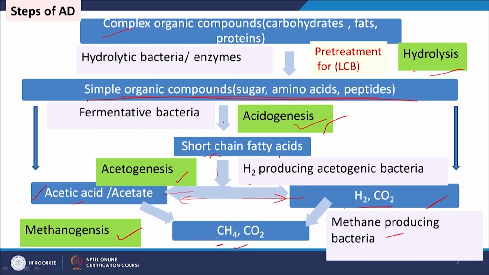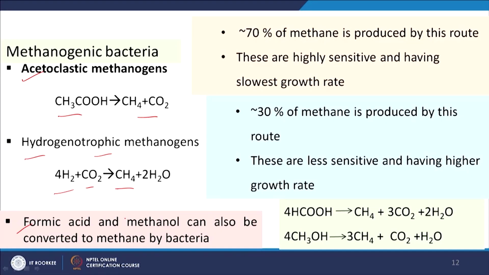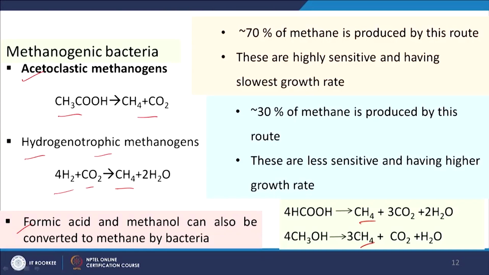Out of these two routes, the contribution here is around 70% and here it is around 30%. Now, formic acid and methanol, if present in the media, can also be converted to methane as per the formula, 4 HCOOH giving CH4 plus 3 CO2 plus 2 H2O, and this is for methanol to methane conversion.